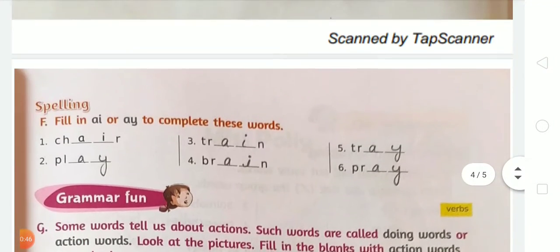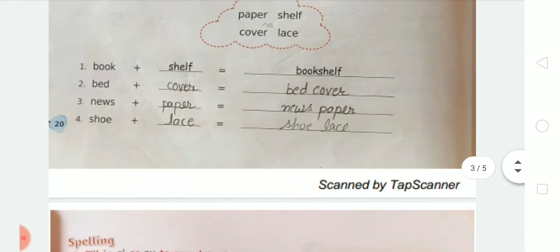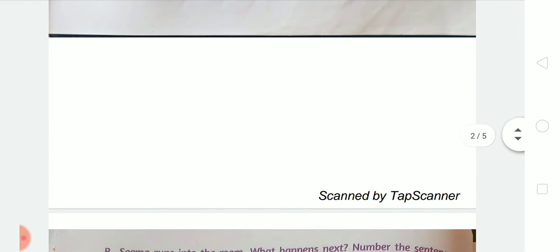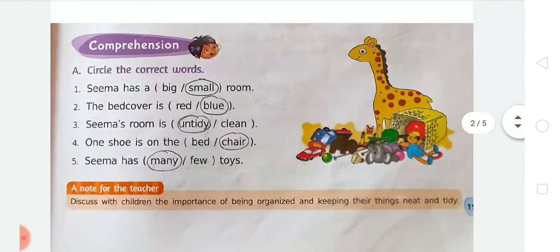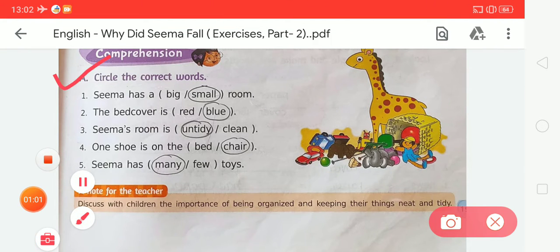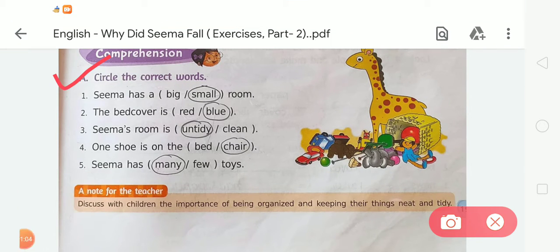Before starting the next exercise, one more time we are going to recheck the exercises that we have already done. Let's have a quick overview. In exercise A, we have to circle the correct words according to the sentence. In number 1, Seema has a small room, so we circle the word small, S-M-A-L-L, small.